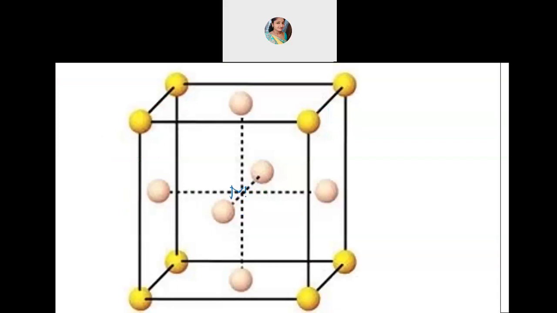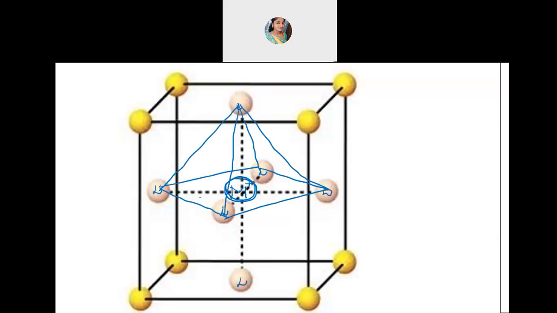Your metal will be in the center here. Finally, when they have approached, you will see the metal in the center. I am writing M plus in the center, and these are the ligands finally approaching the metal to form that octahedral complex. If you join, you are able to see one plane where 4 ligands are present. If I join the upper ligand with the 4 ligands on the plane, I will get a pyramid like this. In this way you get 8 faces, so it is called octahedral. This much was clear, no?